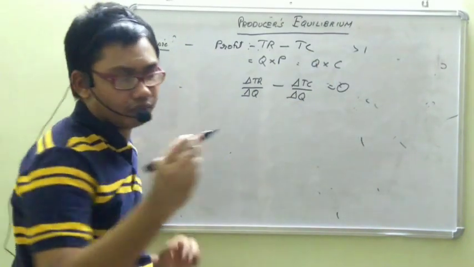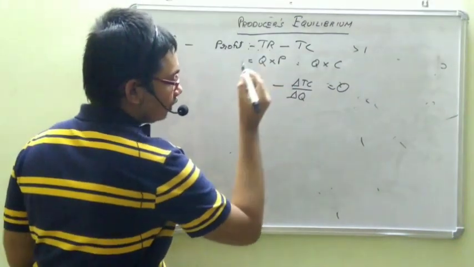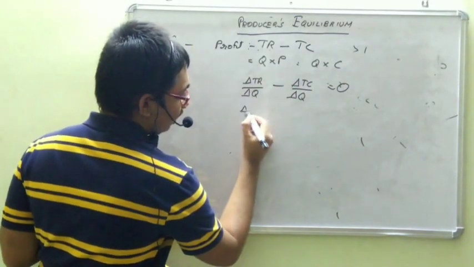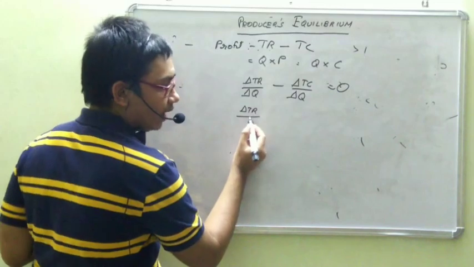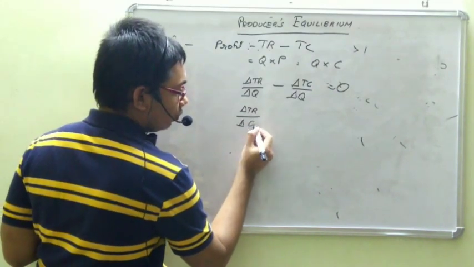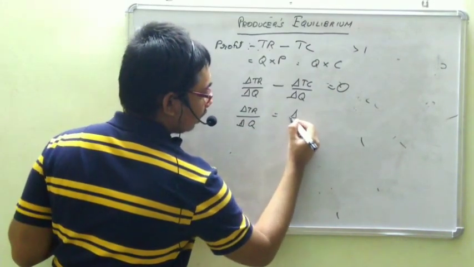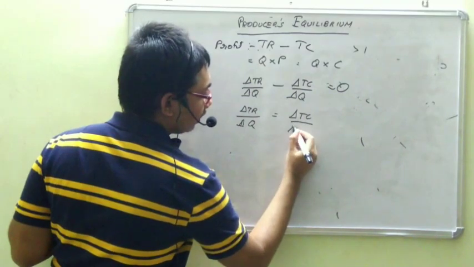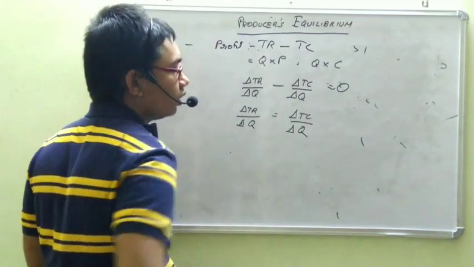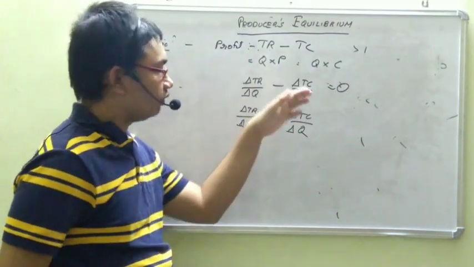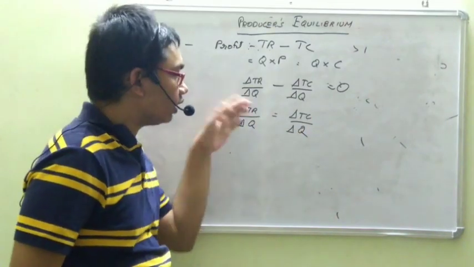This is how we derive. That is, delta TR by delta Q is equal to delta TC by delta Q. We are just solving the equation.